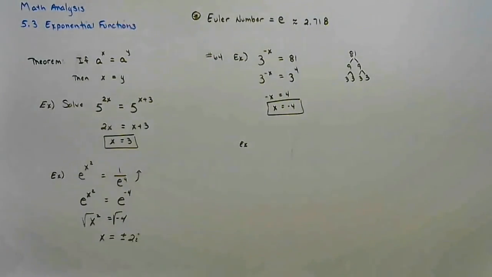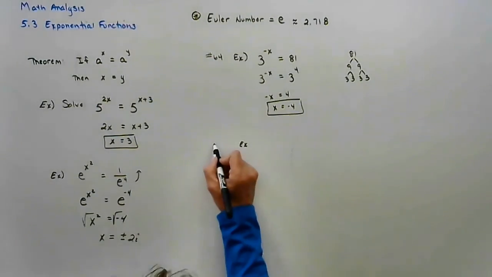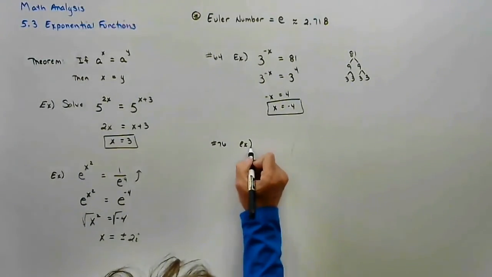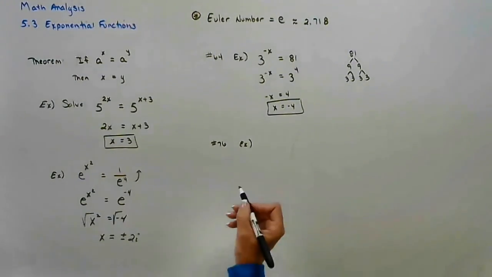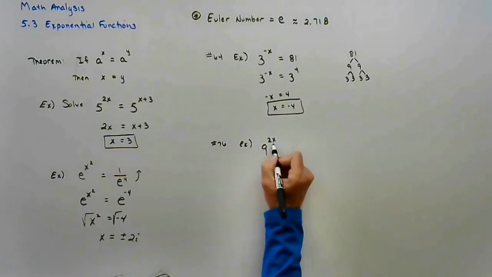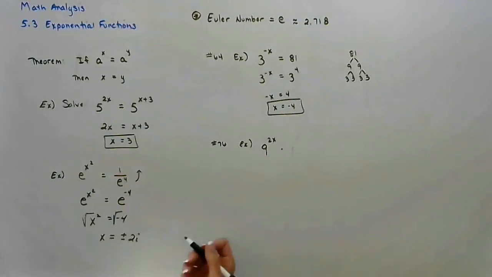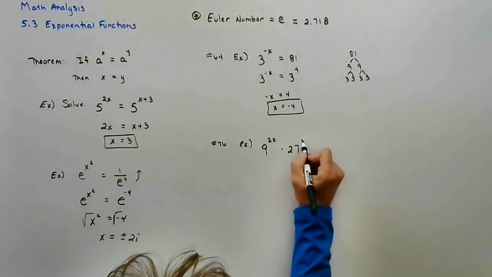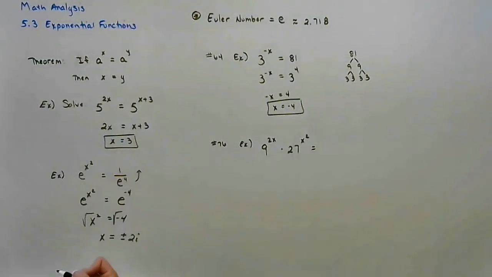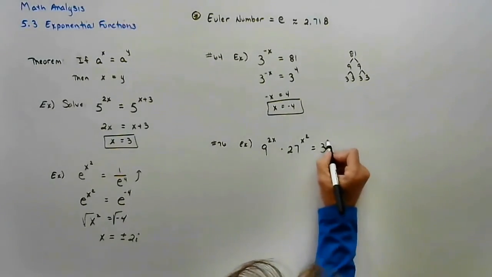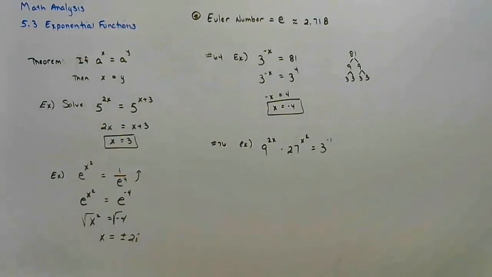Let's try it again. Here's 76. 9 to the 2x times 27 to the x squared equals 3 to the negative 1. Well, don't fret. Make all the bases the same. 9 is 3 squared. 27 is 3 to the third. And then we already have a base of 3. So I'm going to rewrite this.